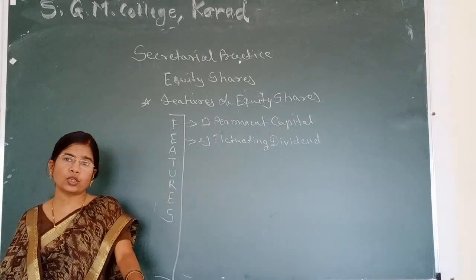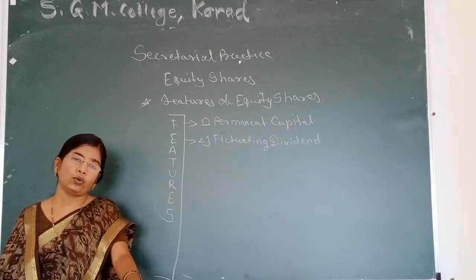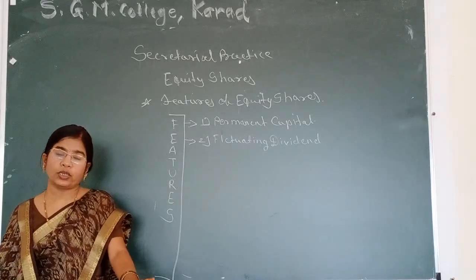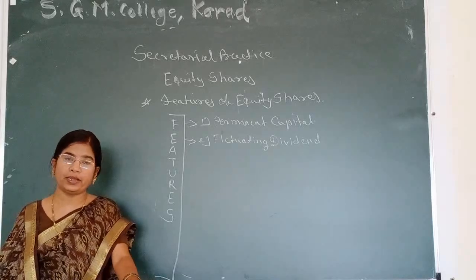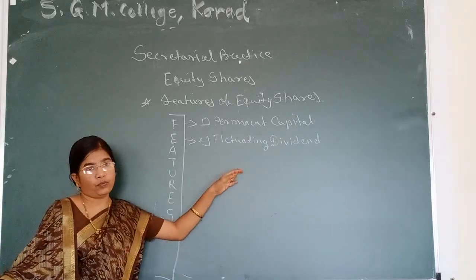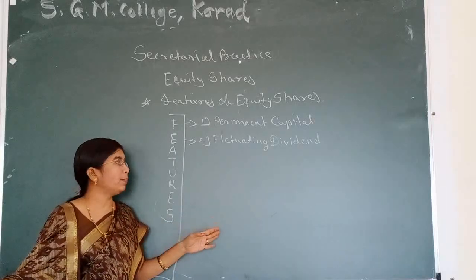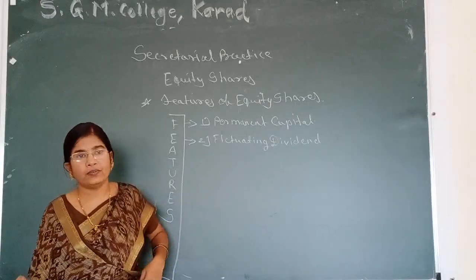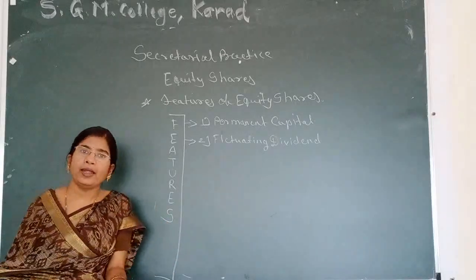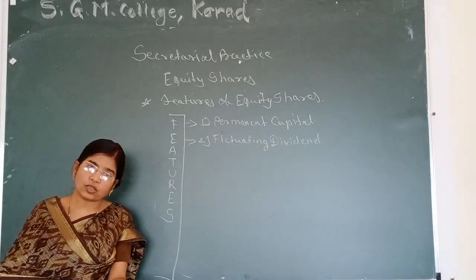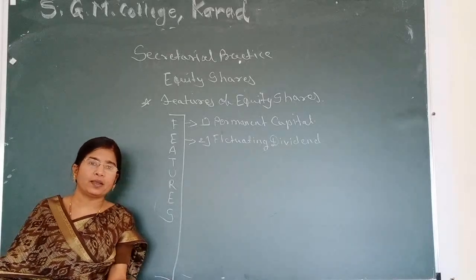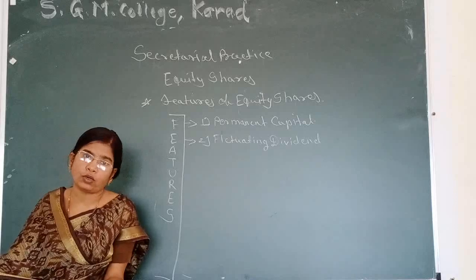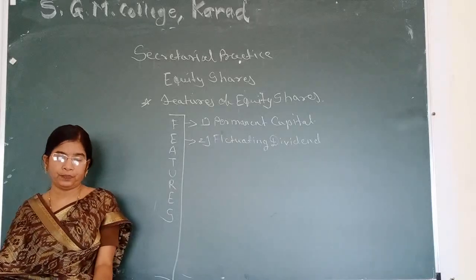It means in both situations, if the company suffers a loss, they do not get profit, they do not get dividend, and if the company earns more profit, then equity shareholders get a high rate of dividend. For example, if in the current year the company gets profit and declares dividend at 5%, and next year the company suffers a loss, the company doesn't declare the dividend for equity shareholders. It means it totally depends upon the profit earned by a company.